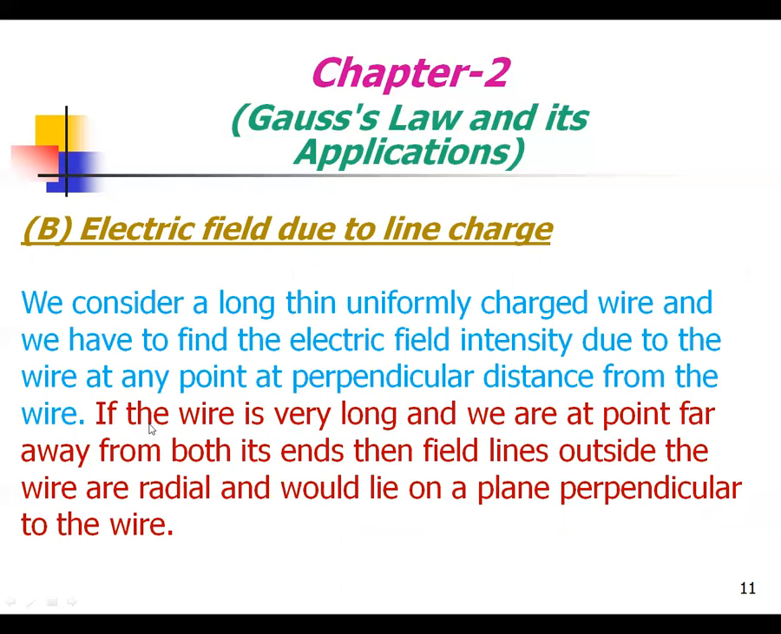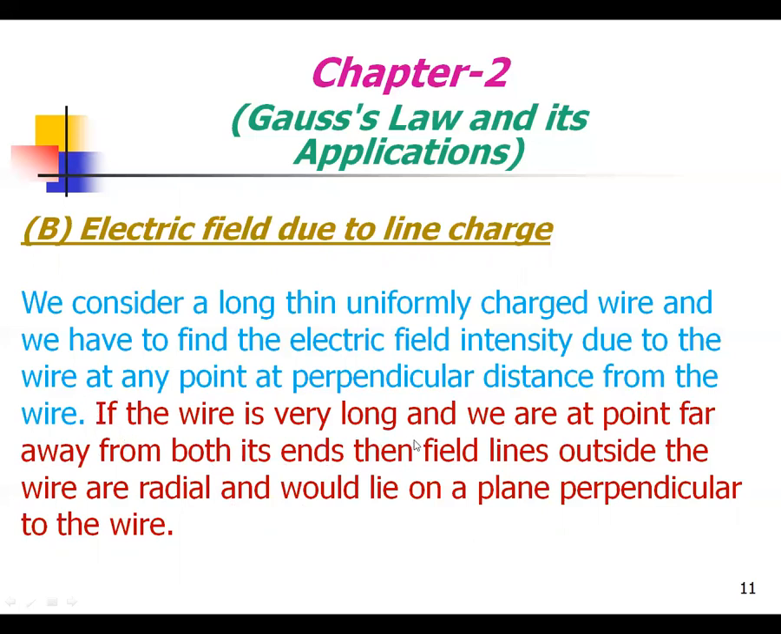Now the next one is the second example, the electric field due to a line charge. We consider a long uniformly charged wire, and we have to find the electric field intensity due to the wire at any point at a perpendicular distance from the wire. If the wire is very long and we are at a point far away from both its ends, then the field lines outside the wire are radial and would lie on the plane perpendicular to the wire.